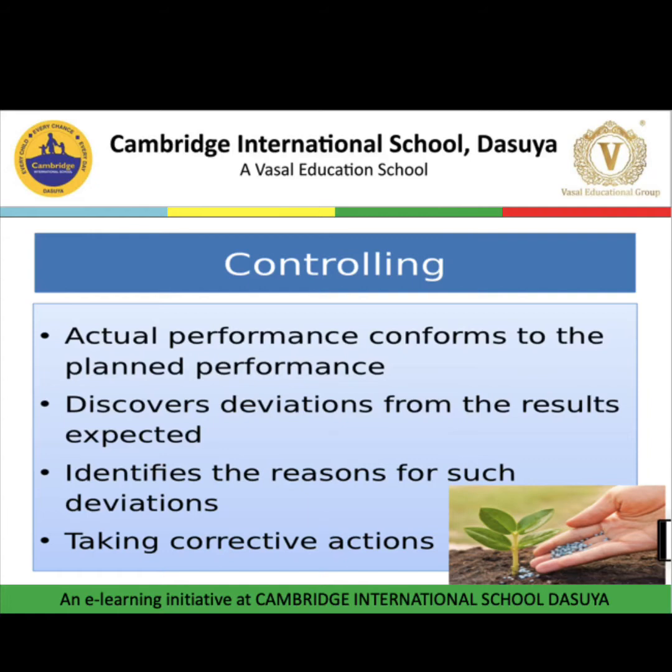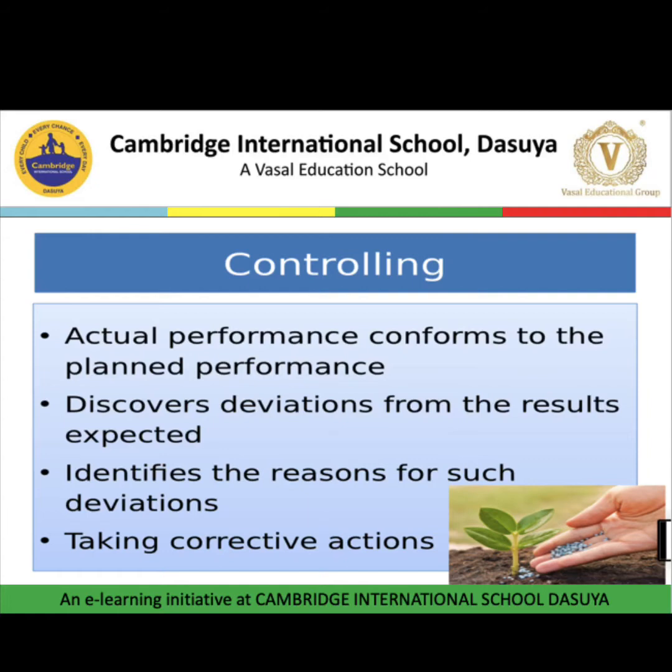Then we find out the deviation. Deviation means the cause or reason why we were not able to achieve the objective, and we need to find the cause. And if any deviation or difference is there, then we need to take corrective action so that we can achieve our desired goal. And if there is no deviation, we will go ahead and set another new target.